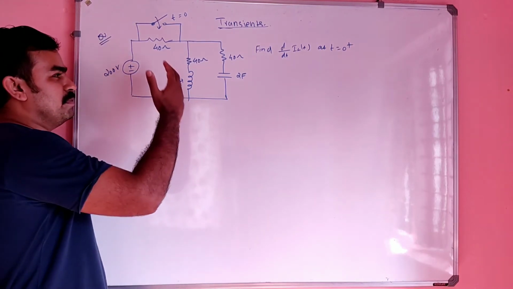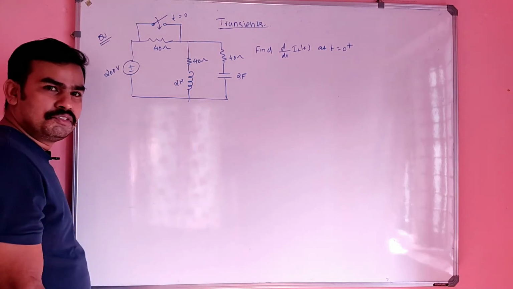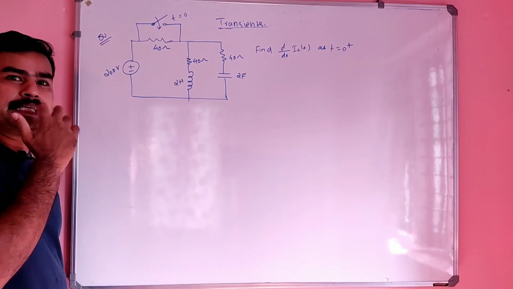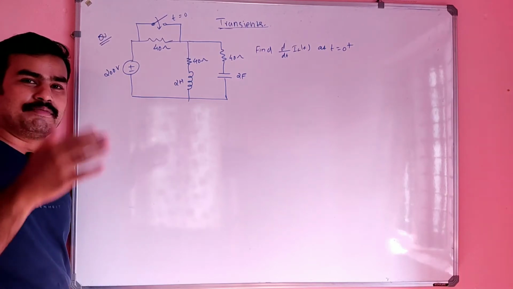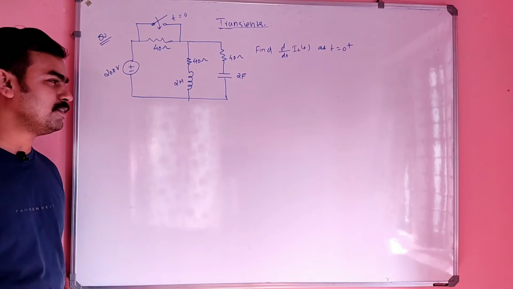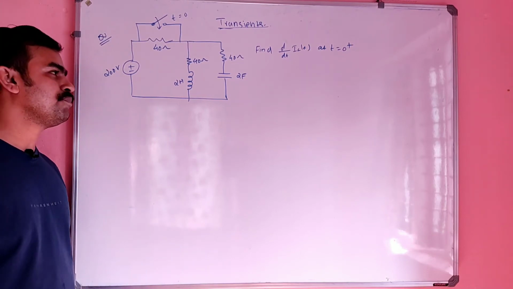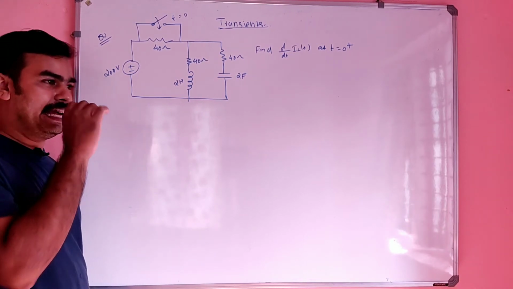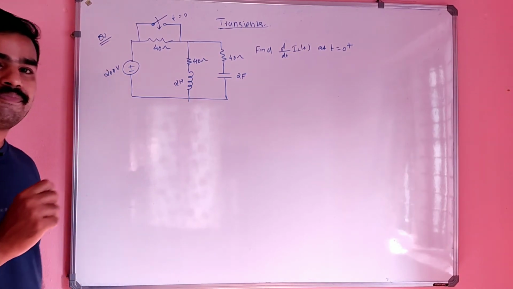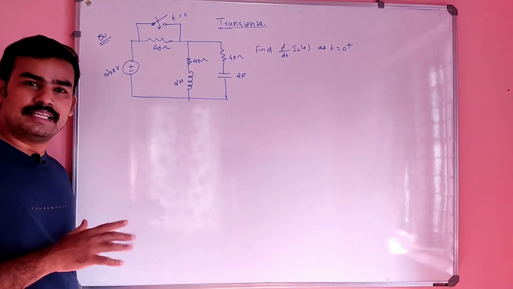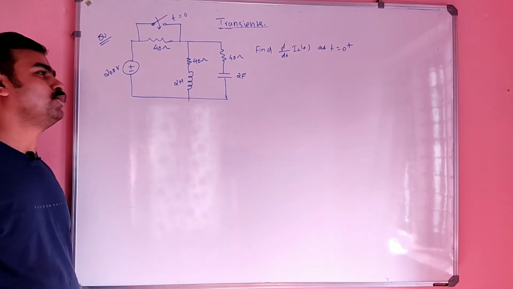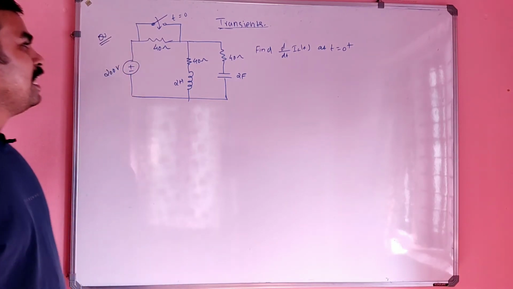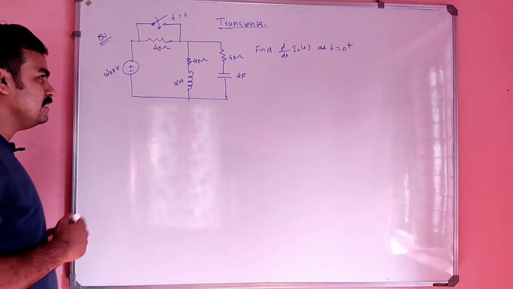It is a combination of RL and RC. So of course that equation doesn't work here. That equation, IL of t equal to IL of 0 minus IL of infinity e raised to minus t by tau plus IL of infinity, and for the capacitor, the RC circuit, another equation is there, that is VC of 0 minus VC of infinity. That equation only works when it contains pure RL or RC, not the combination. So we can't use those two equations. Okay, leave it. And we have to start the analysis, right?